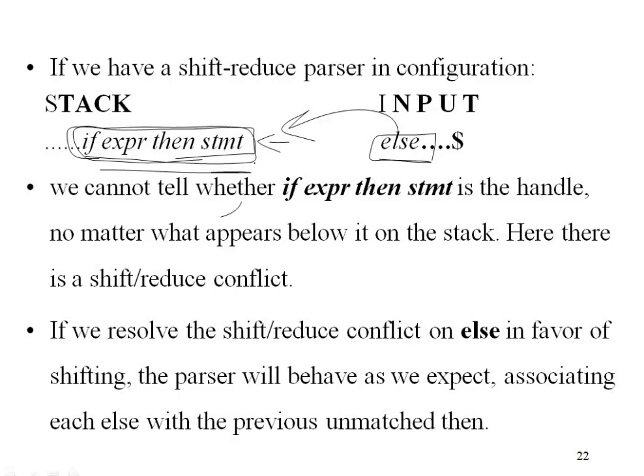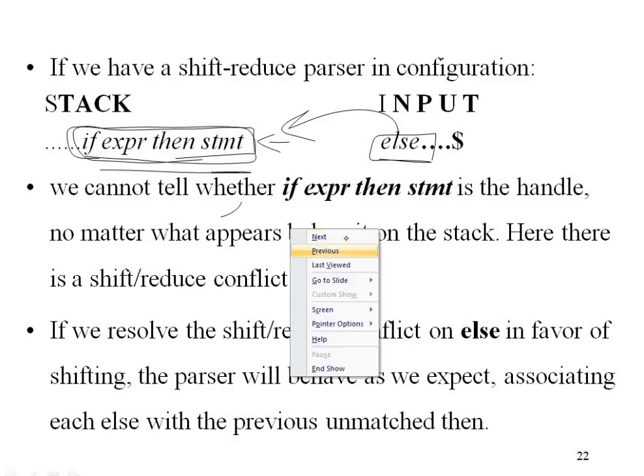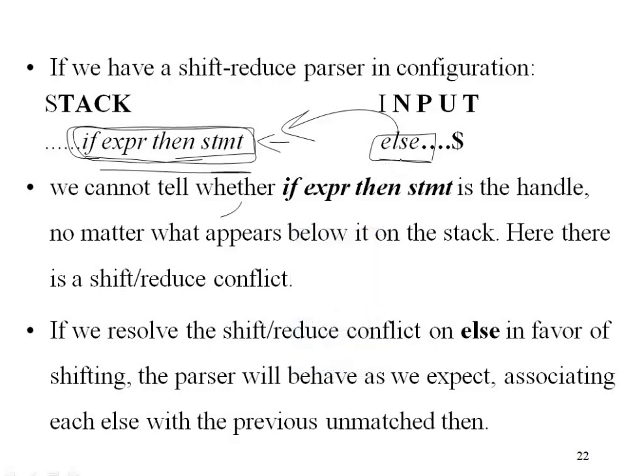It depends on the programming language what should be done. See the last point: if we resolve the shift reduce conflict on else in favor of shifting, the parser will behave as we expect, associating each else with the previous unmatched then. That is the dangling else problem, which I discussed earlier also: whenever there are no braces in the code and you have multiple if and else, the last else should be connected with the previous then.